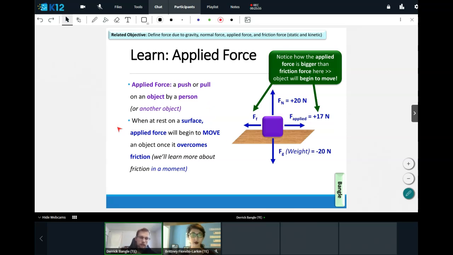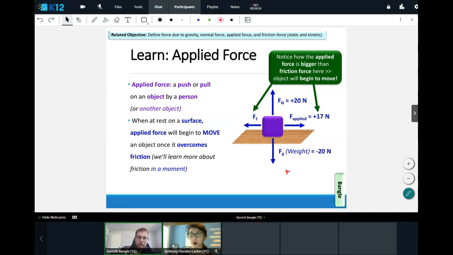Generally, we're learning a rule that when an object is at rest on a surface, applied force will begin to move it once it overcomes friction, just like the penny experiment that we just did. We'll learn more about friction in a later slide, but over here, just notice that the applied force is bigger than the friction force, and because of that, the object will begin to move.